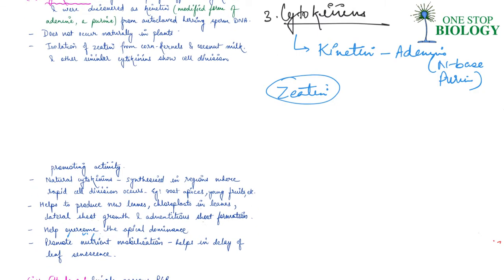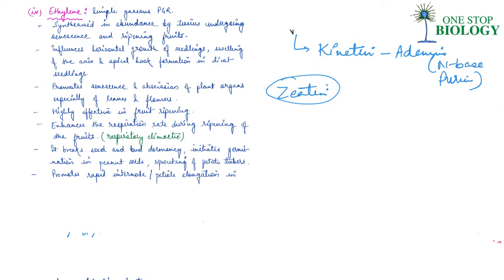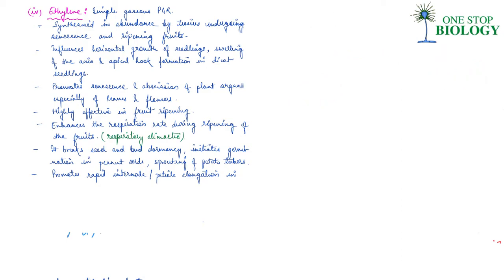The next one is ethylene. Ethylene, as we studied in the last video as well, is gaseous in nature, right? And that is why we say that it is a gaseous plant growth regulator.